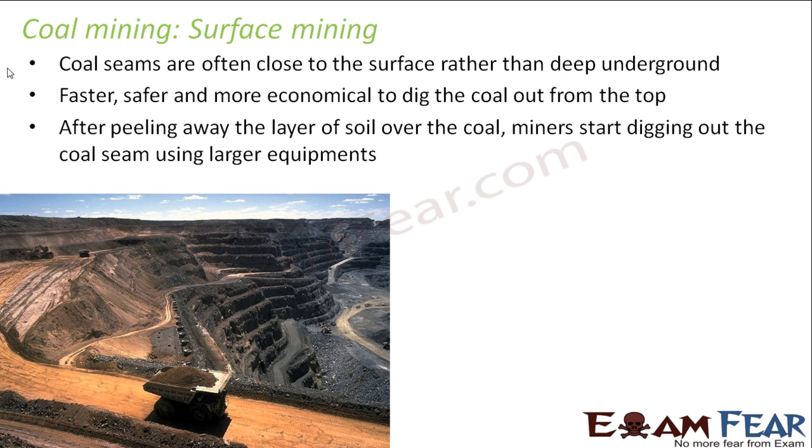So once you peel that off, then miners will start digging out the coal seam using larger equipments, because in this case, you can afford to use more equipments, because you place the equipments on the surface, because the coal seams are nearer to the surface of the earth. But in case of underground mining, you cannot keep all your equipments on the surface because the miner is actually going deep down the earth, right?